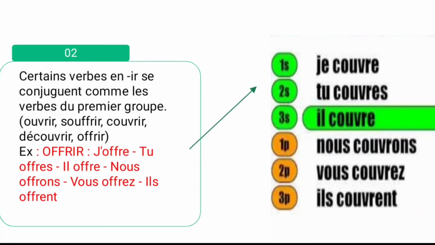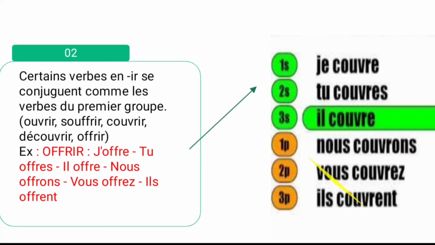See the offrir verb, to offer: j'offre, tu offres, il offre, nous offrons, vous offrez, ils offrent, elles offrent. So it is different. We should not add the endings of the second group, that is IS, ISSONS, ISSEZ, ISSENT, because these verbs are exceptional. See the example, the couvrir verb. Couvrir means to cover. Je couvre, tu couvres, il couvre, elle couvre, nous couvrons, vous couvrez, ils couvrent, elles couvrent. So this is all about the second group.